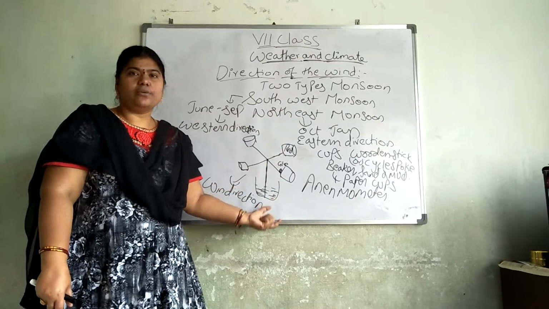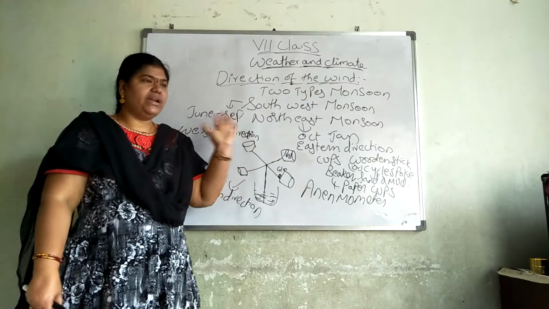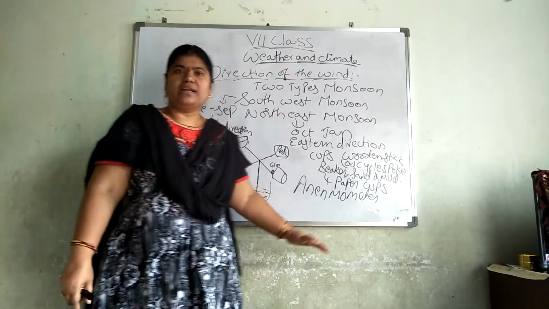If it rotates and stops near north, it is a north direction. So when it is rotating, you can see that the wind direction will be. This is only called an anemometer.